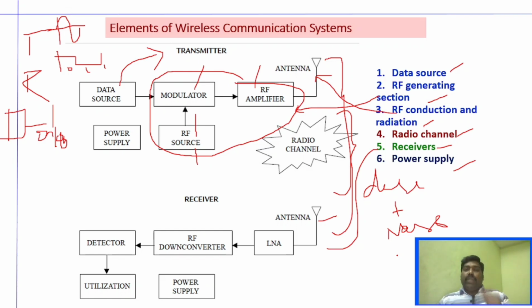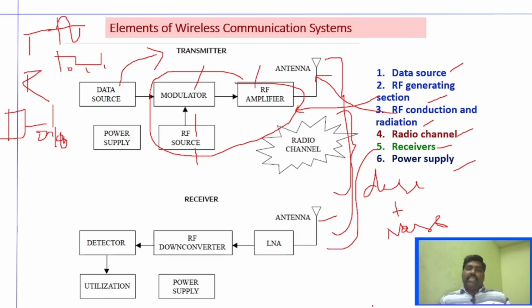What is sensitivity? Sensitivity is, after selecting that particular signal, amplifying the desired signal, right? Even if the desired signal is very weak, the receiver has to amplify it. That is called sensitivity, right? So selectivity and sensitivity are very important for a receiver, right?